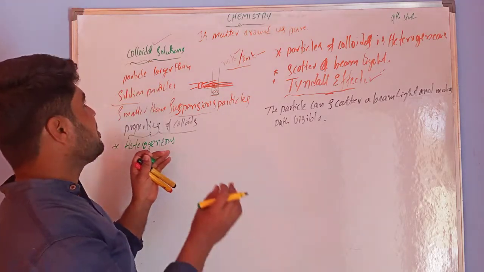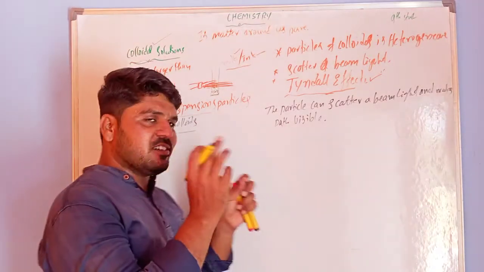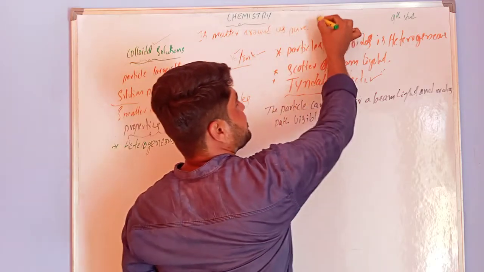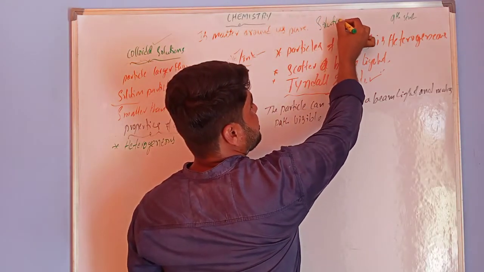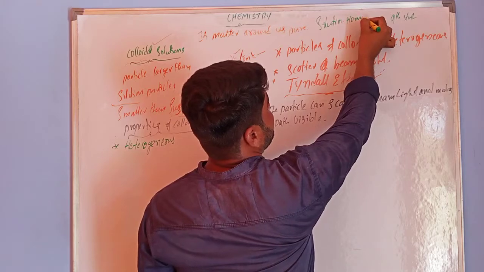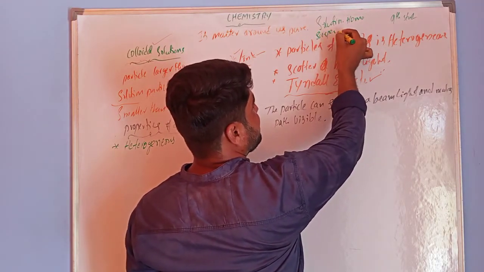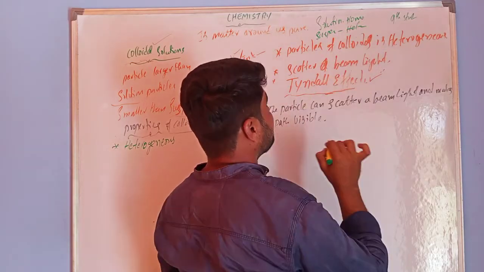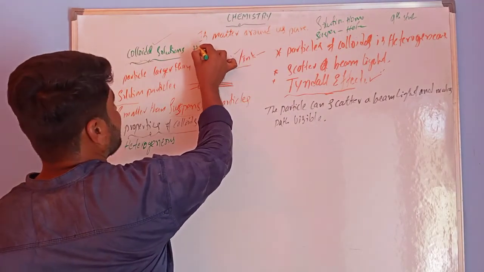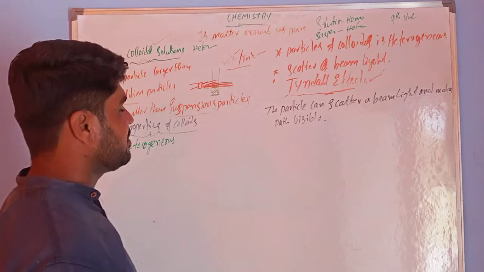So this is where some confusion comes. First you have to remember that a solution is homogeneous. Next, a suspension is heterogeneous. Colloids are also heterogeneous.